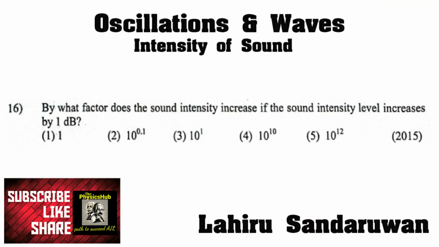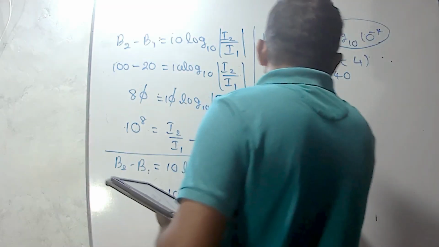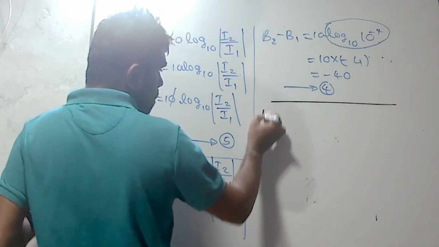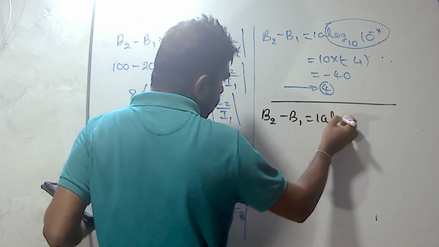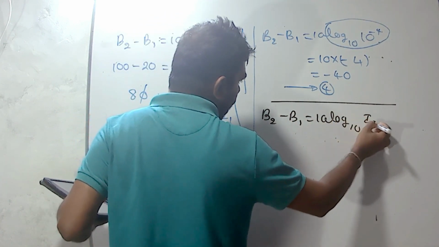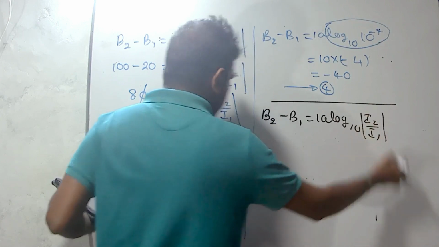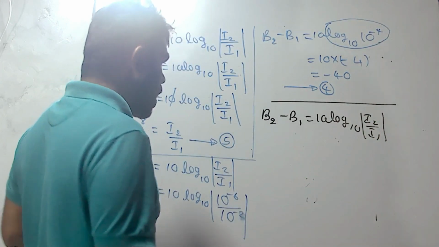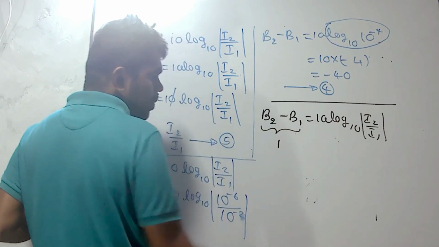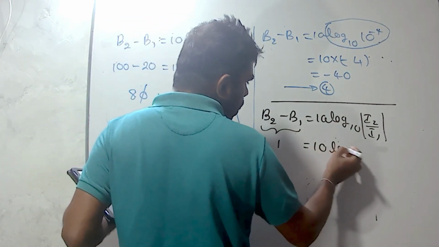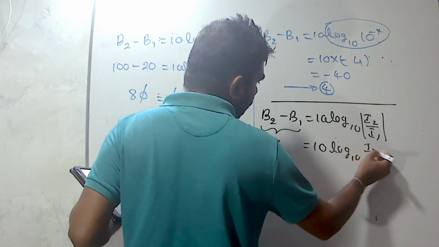By what factor does the sound intensity increase if the sound intensity level increases by 1 decibel? Again, we have to use the same equation. B2 minus B1 equals 10 log 10 of I2 divided by I1. The difference of sound intensity level is 1 decibel.